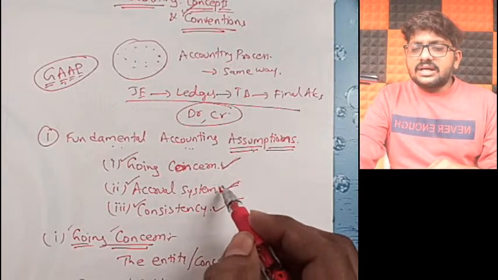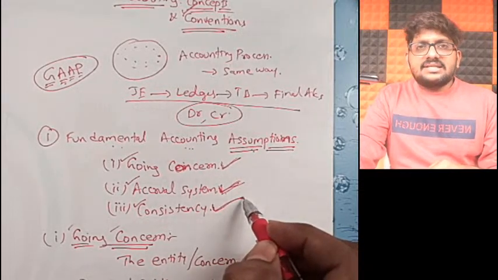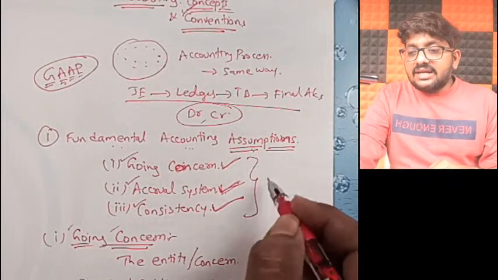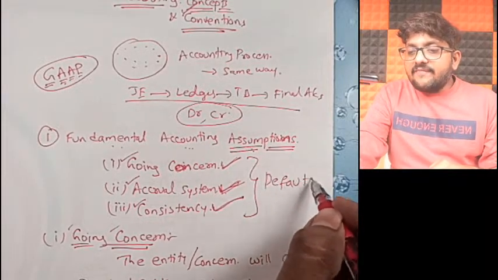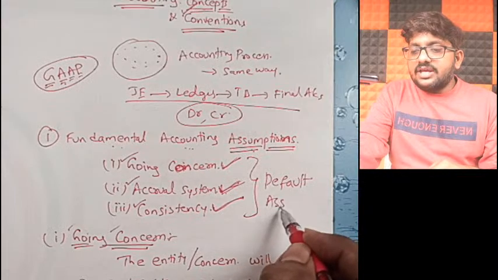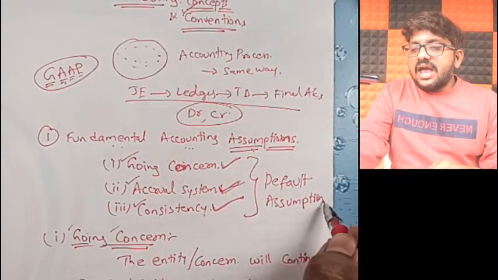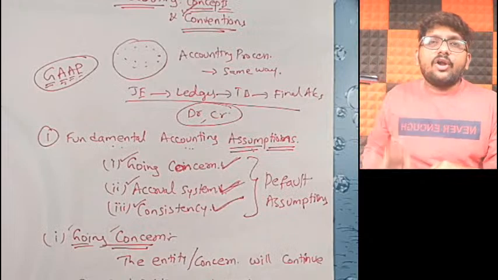Now, going concern, accrual, consistency. These are the things everybody assumes by default. They are default assumptions. It means everybody assumes that you have followed them. That's it.